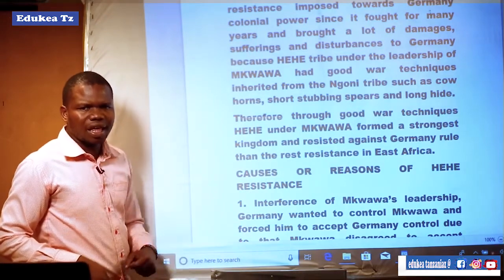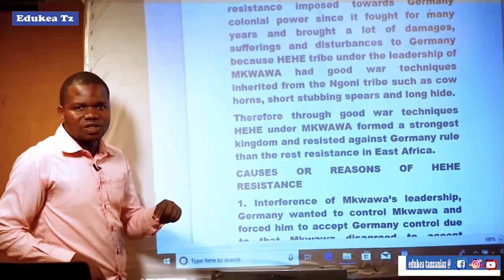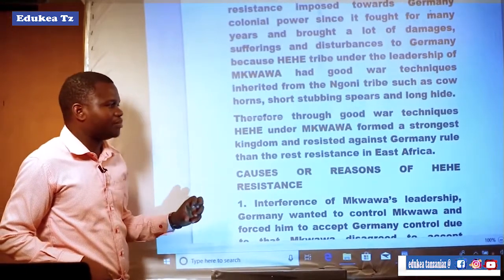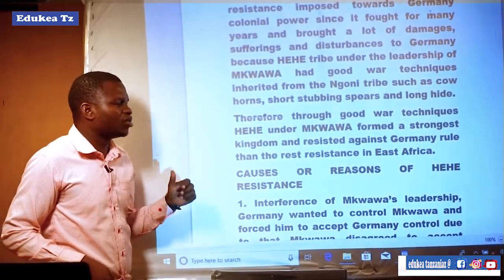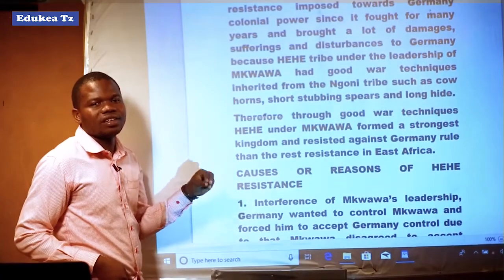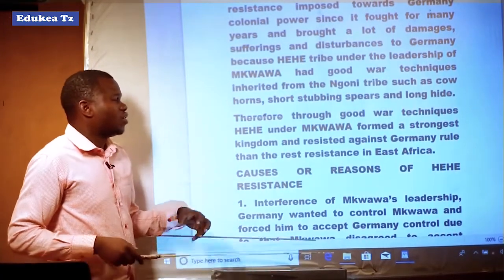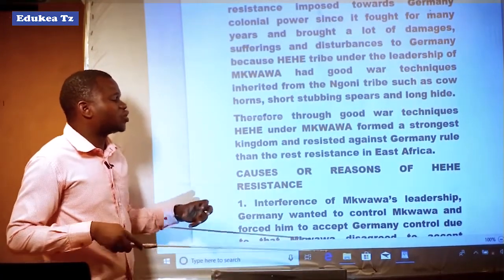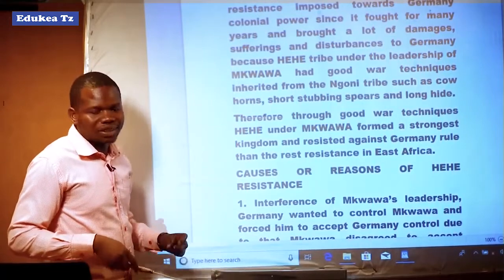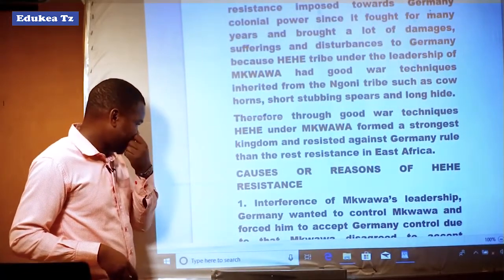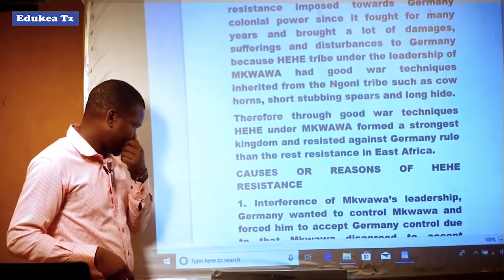That is to say, the strongest resistance in East Africa against German rule was that of Hehe, which fought very strongly and actively.